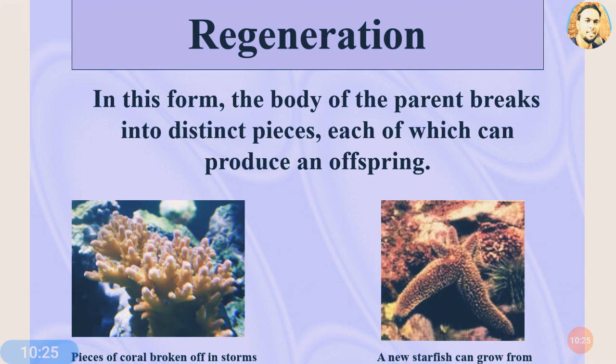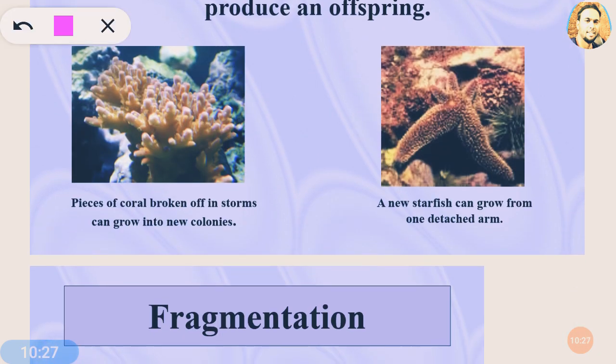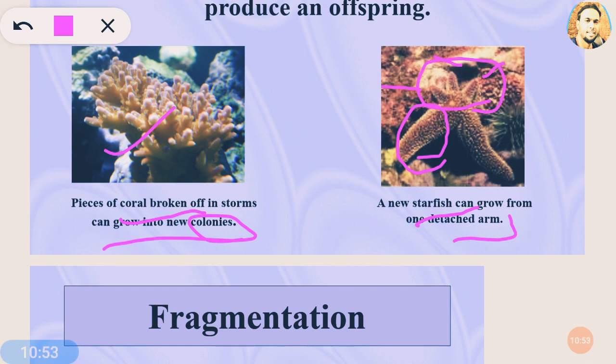So you can see here this example, a piece of coral broken off in a storm can grow into a new colony. You can also see in the starfish example, a new starfish can grow from a detached arm. So the arm, you can see here, this small detached arm, is going to grow into a new young one. Again, one more example is there, the example of the wall lizard.